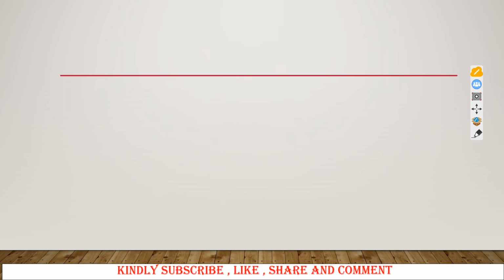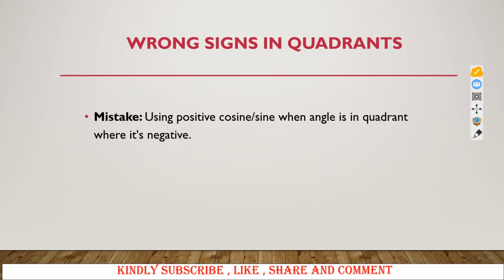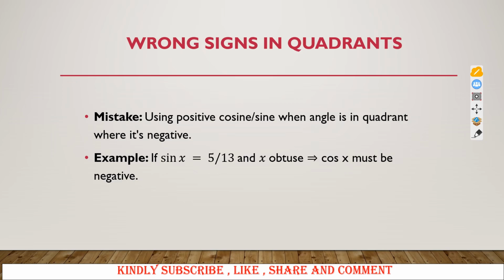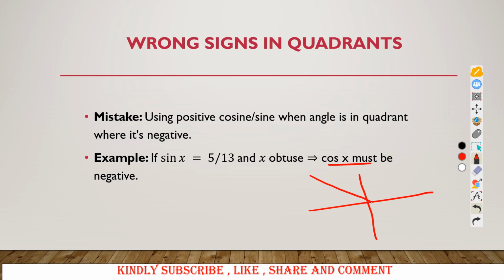Next, we need to talk about wrong signs in quadrants. How does that happen? You are using positive cosine or sine when the value in the quadrant is supposed to be negative. For example, if they tell you that sine of x is equal to this and x is obtuse, then what should happen to cos of x? That brings us back to the quadrants. If x is obtuse, where is x supposed to be? And in this quadrant, what is happening to sine? What is happening to cos? What is happening to tan? In this quadrant here, sine is positive, but cos must be negative, tan must be negative.